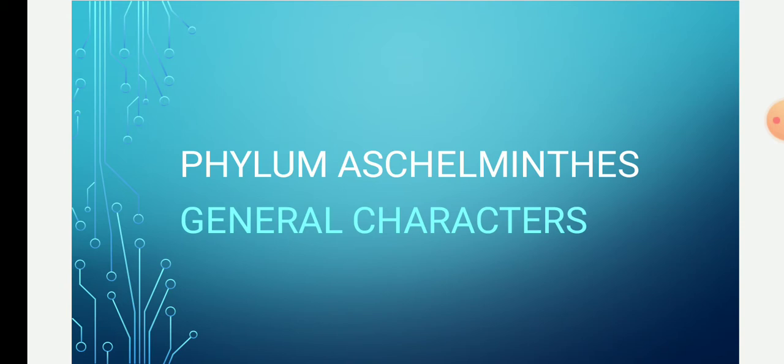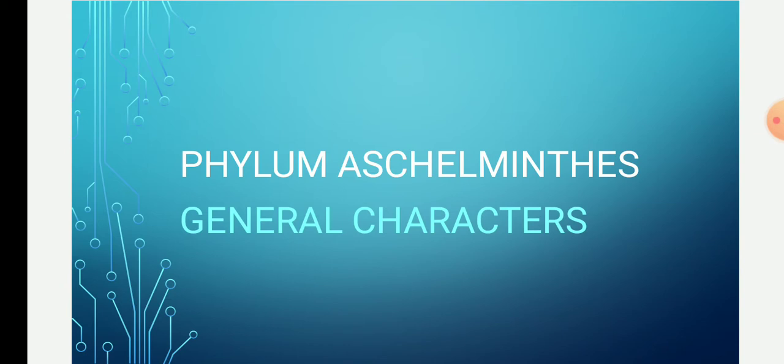What do you mean by Aschelminthes? In Greek, asch means cavity, whereas helminthes means worm. So they are worms with a cavity. It includes a heterogeneous assemblage of common marine and freshwater animals. So these animals are found on land and in the sea also.